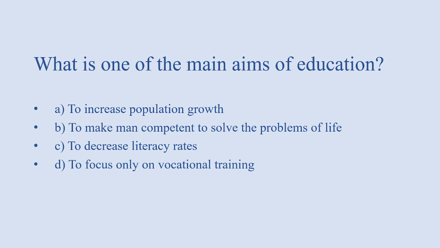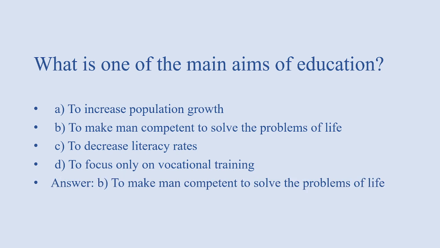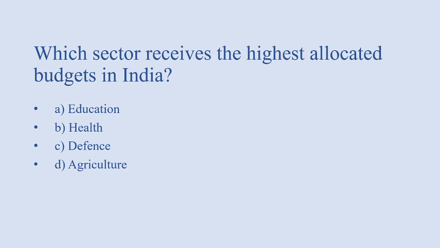What is one of the main aims of education? Options: to increase population growth, to make men competent to solve the problem of life, to decrease literacy rate, to focus only on vocational training. Answer of this question is option B, that is to make men competent to solve the problem of life.